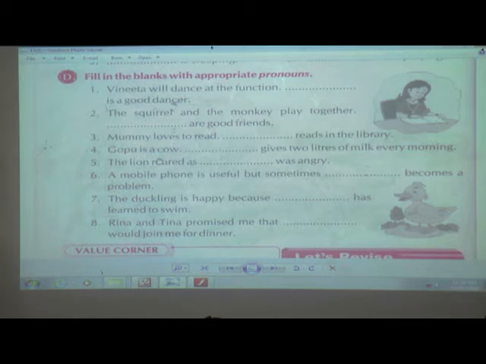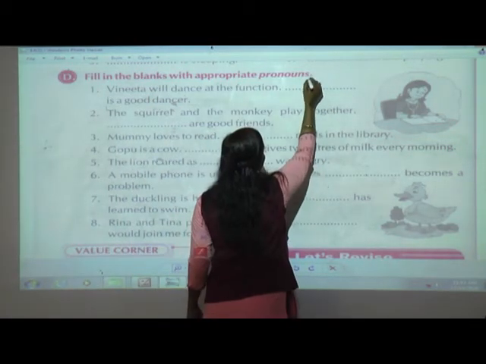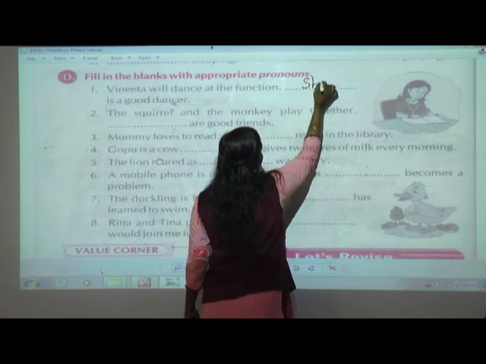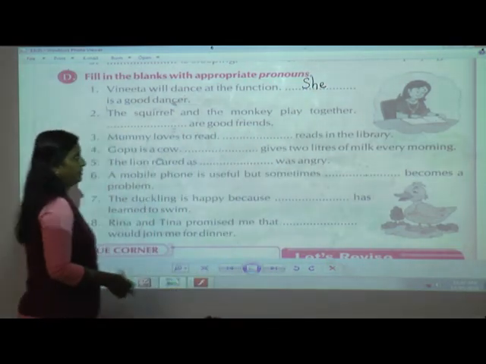Vinita will dance at the function. Dash is a good dancer. So Vinita is what? What do you say? She is a girl. So what am I going to do? S, H, E, she. Full stop is there, so S will be capital.